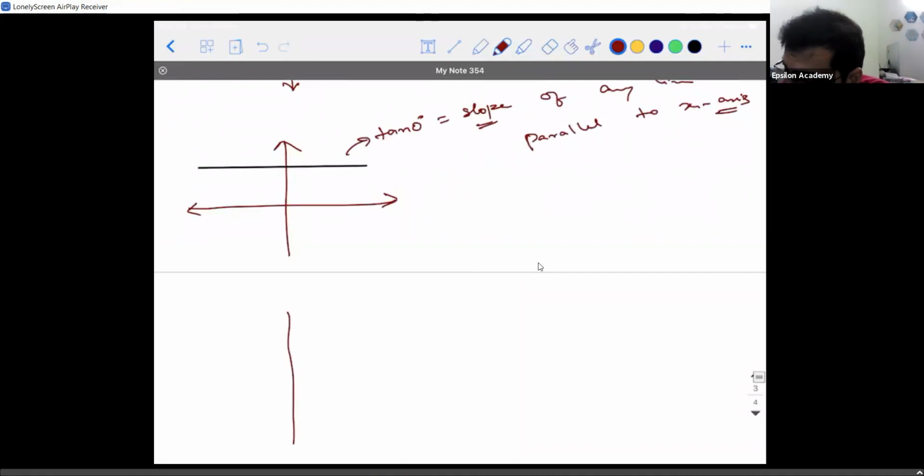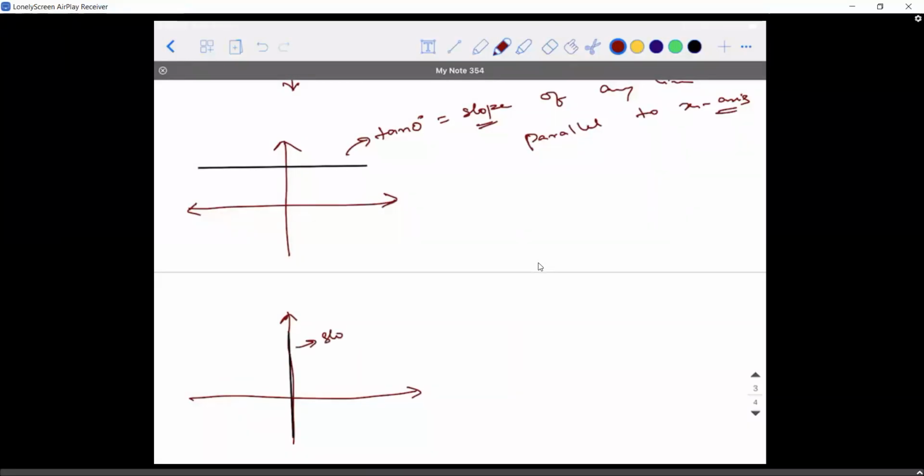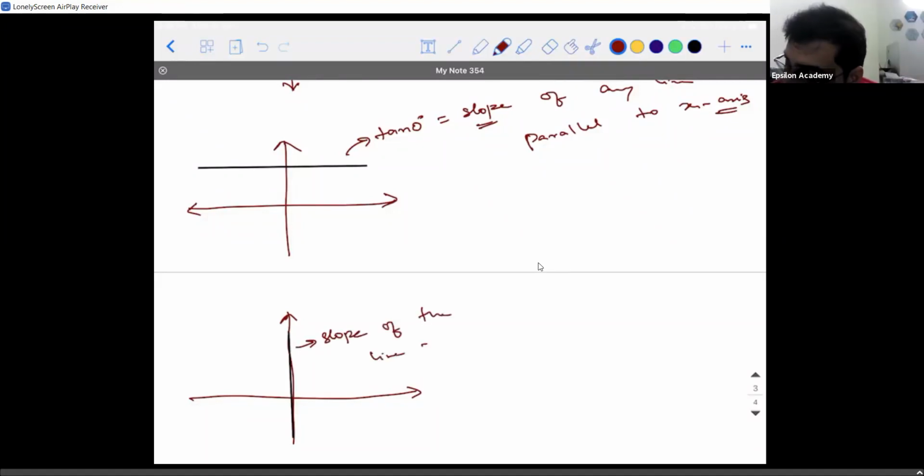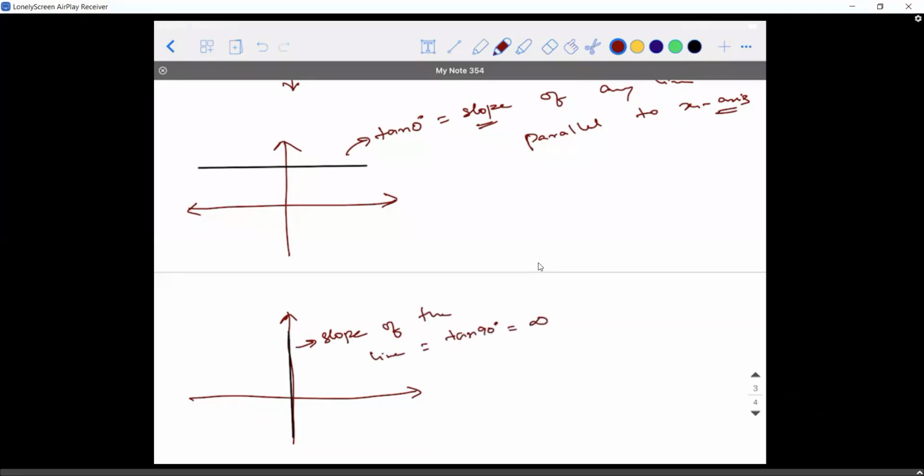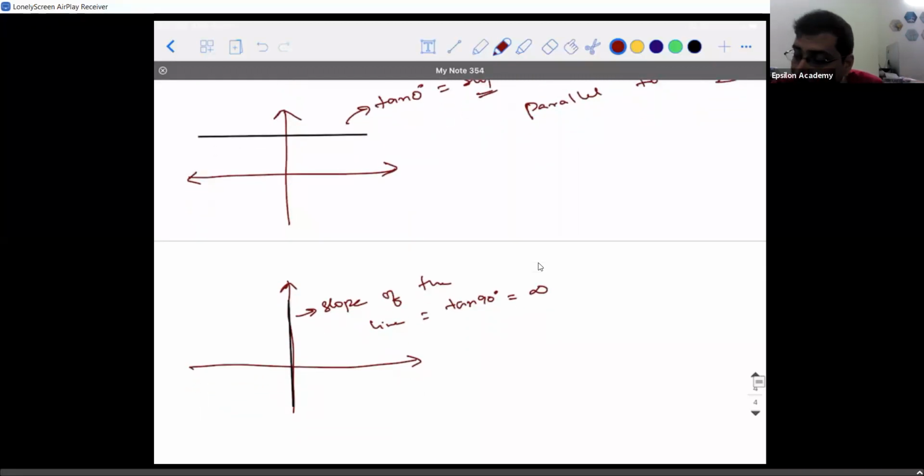Now, if there is a line lying along the y direction, the slope is undefined. That's right. Slope of the line is how much? Tan 90 degrees, which is not defined. So you cannot define the slope of a line which is perpendicular to the x-axis. Similar is the case for a line which is parallel to the y-axis also. This line or this line, everything will have the same slope.